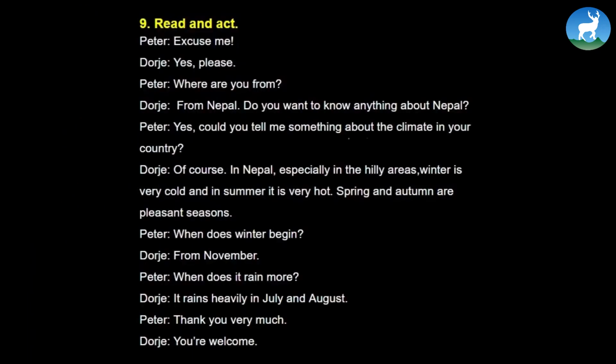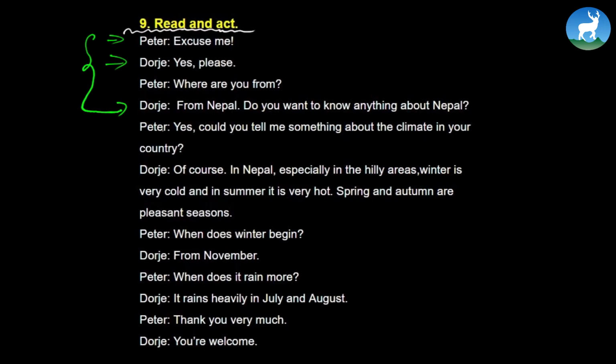Read and act. Now, while reading and acting, remember the title itself is read and act. So one of you from the classroom can take the role of Peter, the other can take the role of Dorje, and maybe you'll converse for some time. Let's say you have this conversation till here, and after that, your other friend will stand up and take the role of Peter and Dorje. So this way, many of you can participate. So let's see what it's all about.